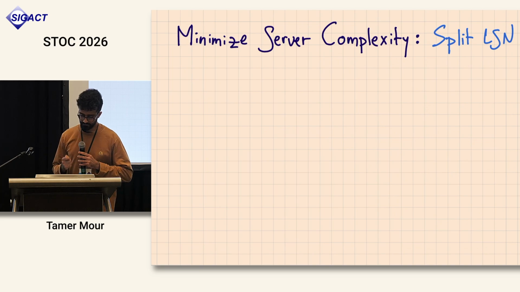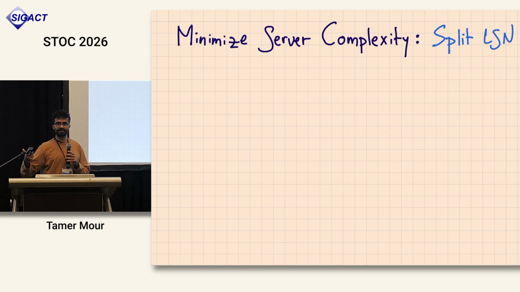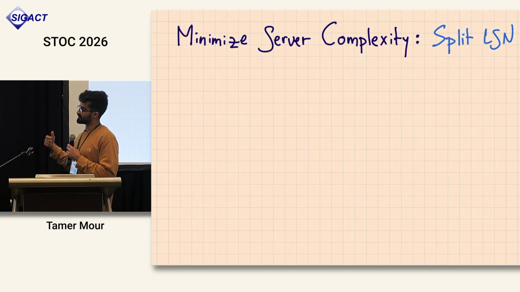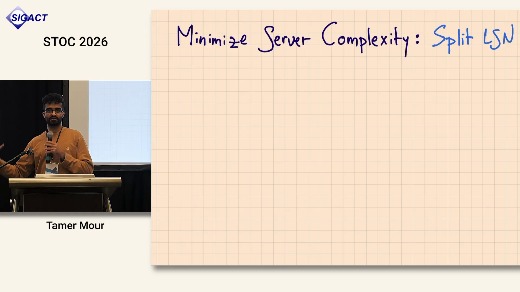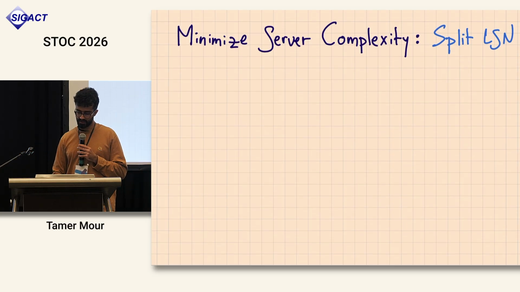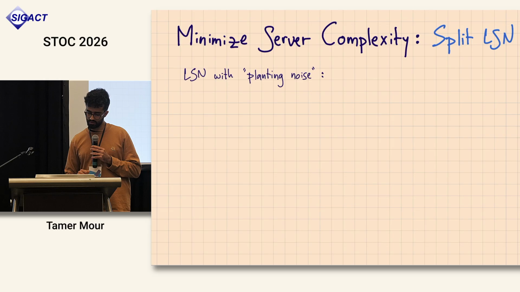I'll be quick now. To get our practical instantiations, we need to break this tension between security and correctness by proposing a different type of LSN, which applies a different type of noise to the hidden subspace. Let me just tell you quickly how it looks.